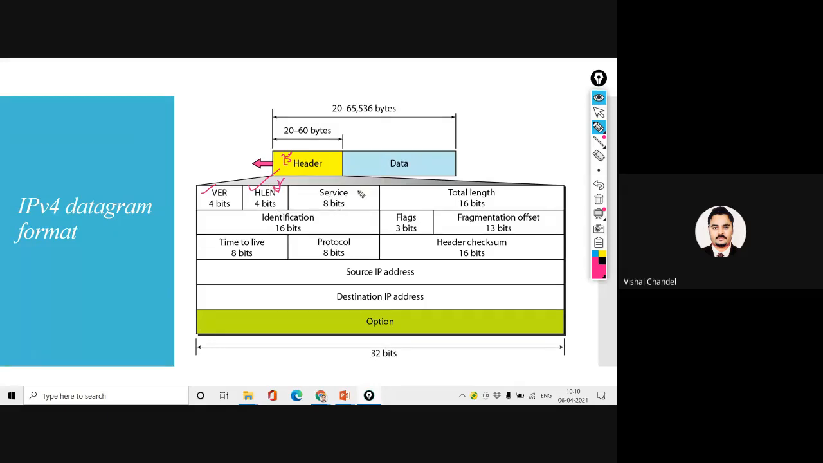After that, we discussed the service field. This 8-bit field is meant for future use, and the future is now. We are using services in the way of IoT services and a number of intelligent network services, defined with the help of the service bits. We have also discussed the total length. The total length is a combination of header and data size. That is a 16-bit field which defines the total length.